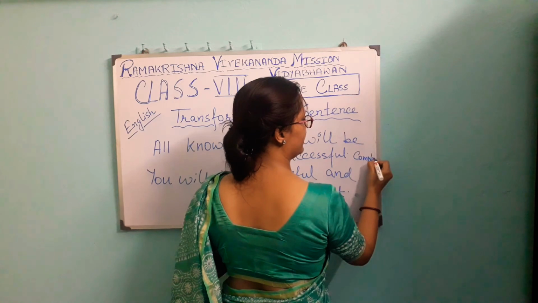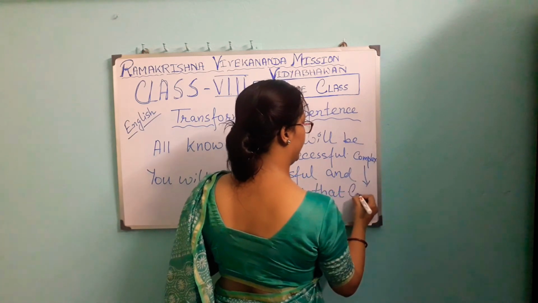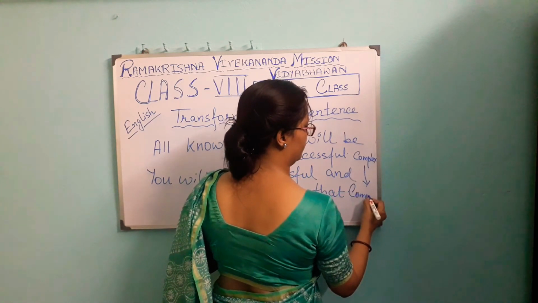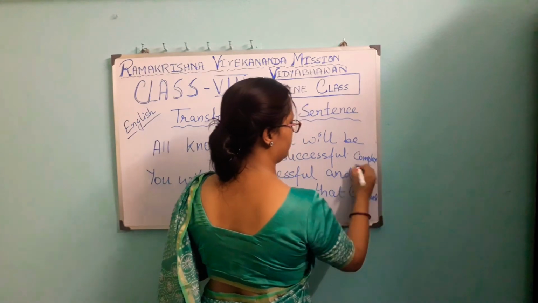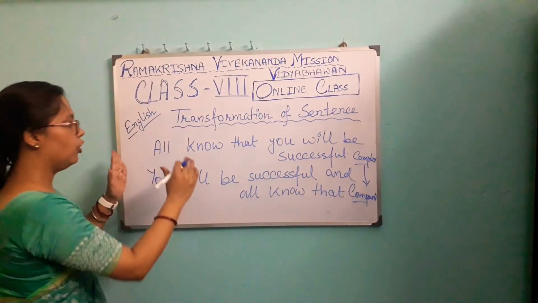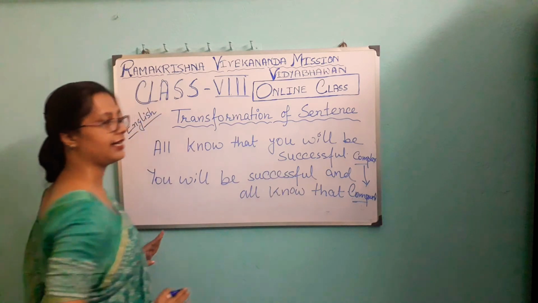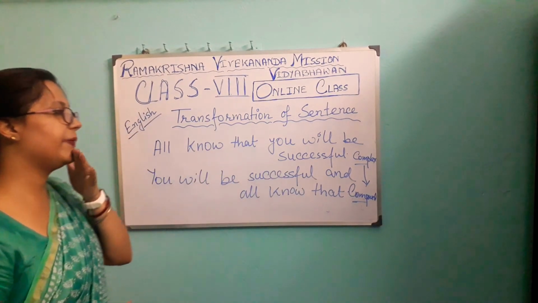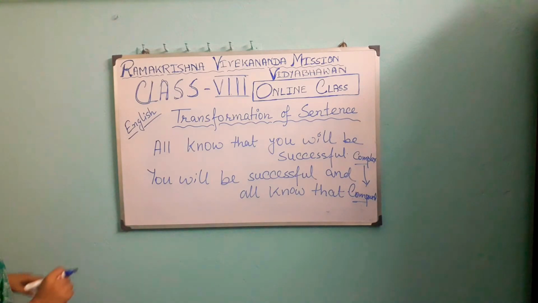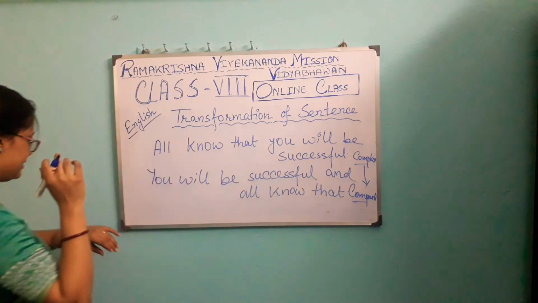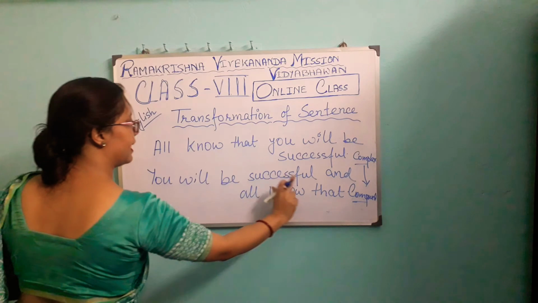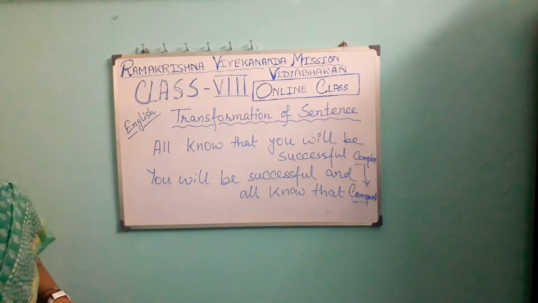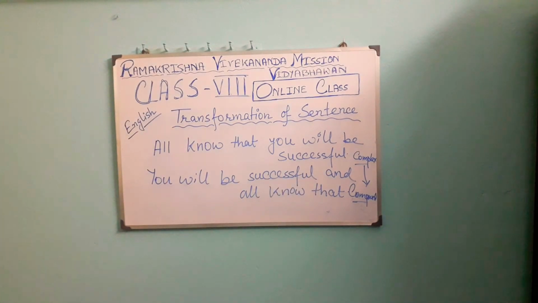Hope all of you can see the board. This is complex to compound. Okay? Complex to compound. All know that you will be successful. This is the grammatical structure of a complex sentence. And we are transforming it into a compound sentence, writing you will be successful and all know that. Okay?